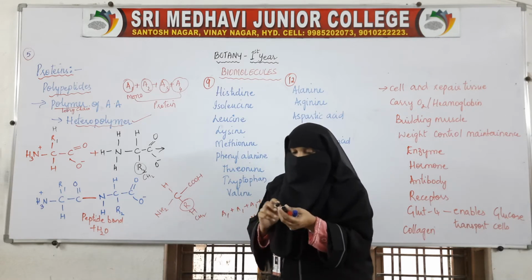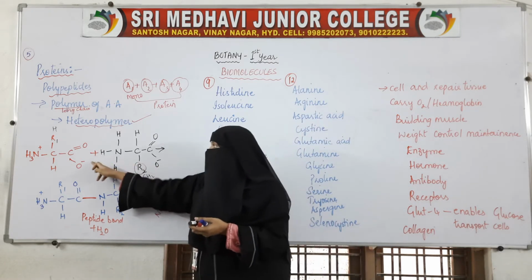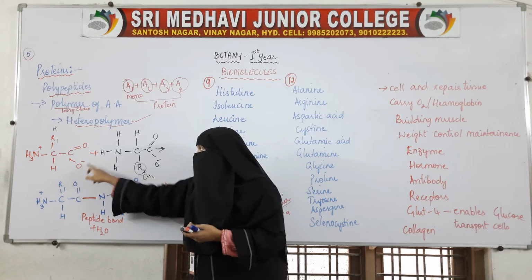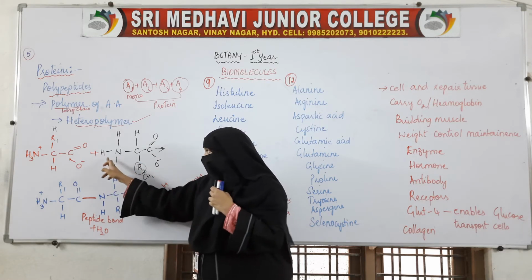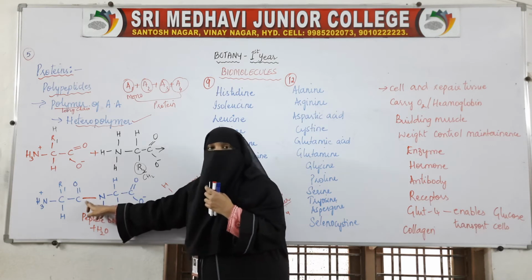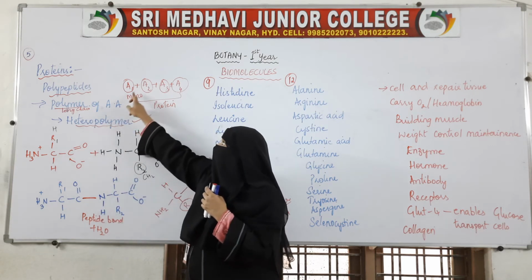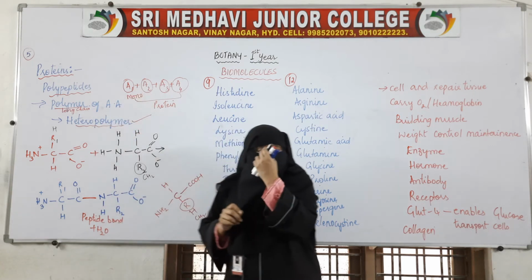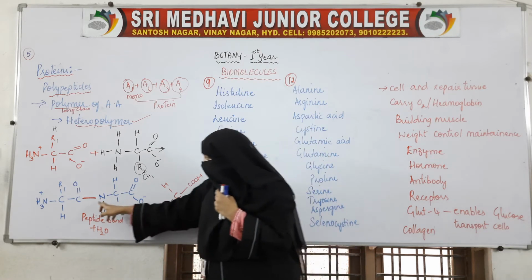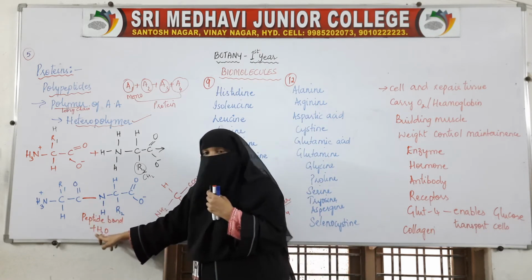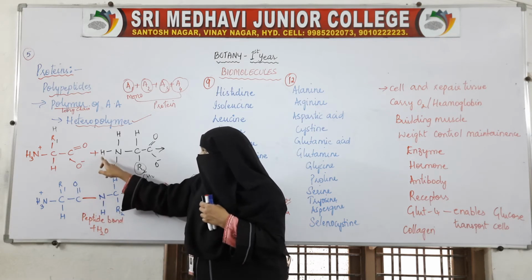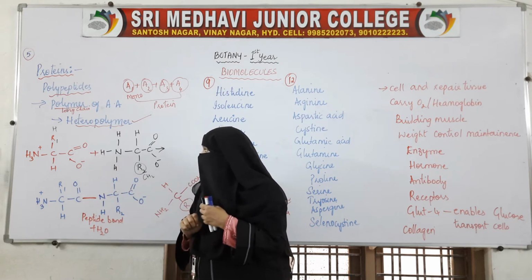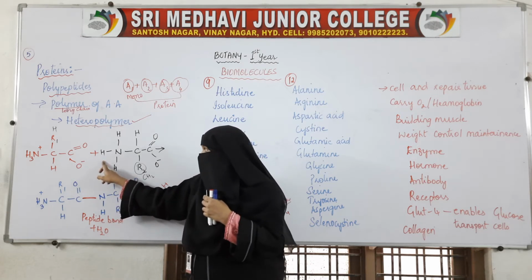So here what happens? These two amino acids will combine. How will they be combined? They combine by making the peptide bond. How is this peptide bond formed? Here loss of a water molecule takes place. A water molecule is removed.